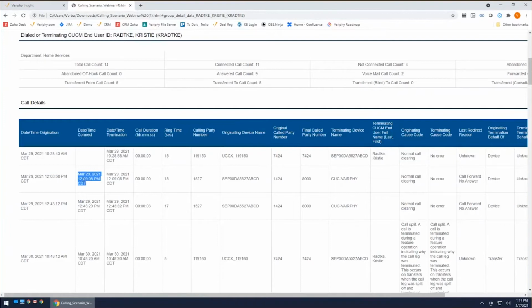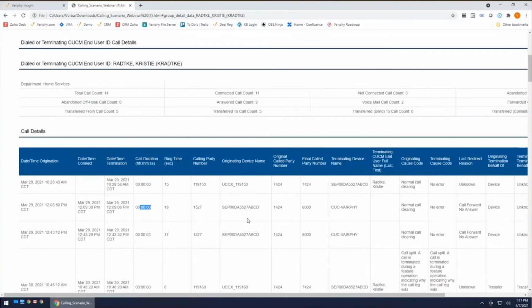So what we have here is what's going to be considered an answered call. Even though there is 0 duration, we are showing that this call did go through and did get connected. So for that, we are going to go ahead and display that there is an answered call. Now, from a talk time perspective, no, there is no talk time on here. And those can be narrowed down by adding things like short duration calls and saying I want to see short duration calls that are 0 duration.